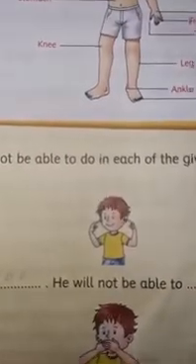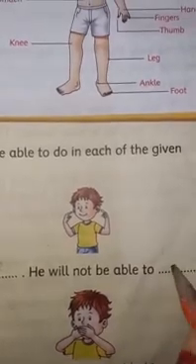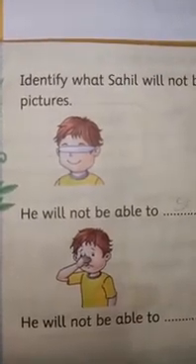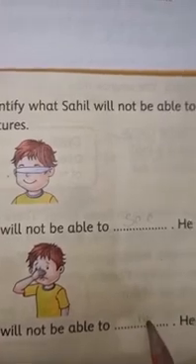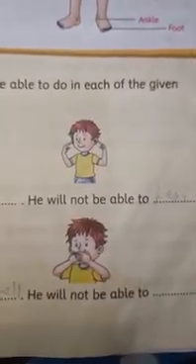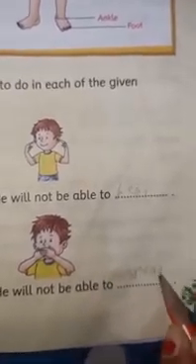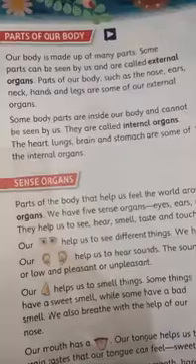Second picture, he will not be able to hear. He will not be able to smell. So write here smell. And last is he will not be able to speak. So write here speak. So now turn your page.